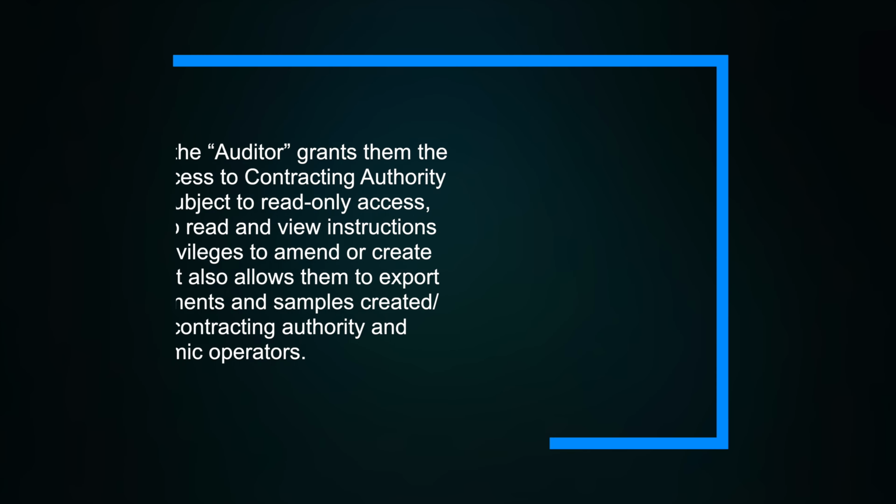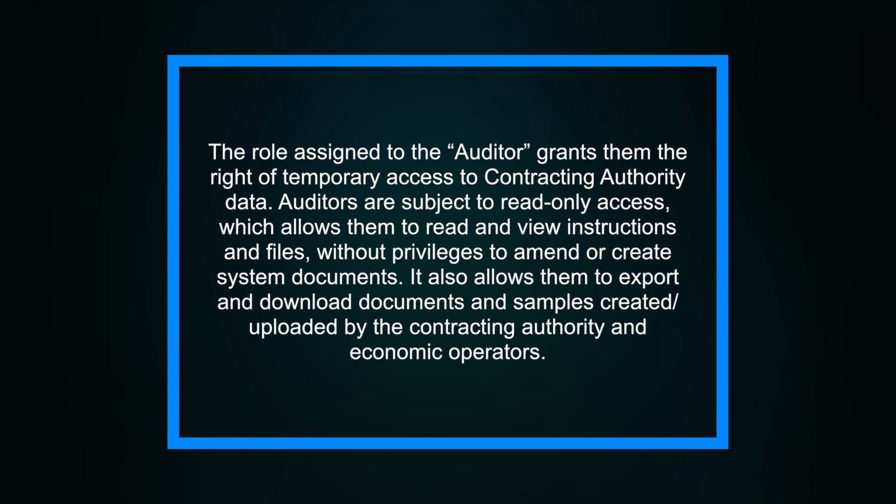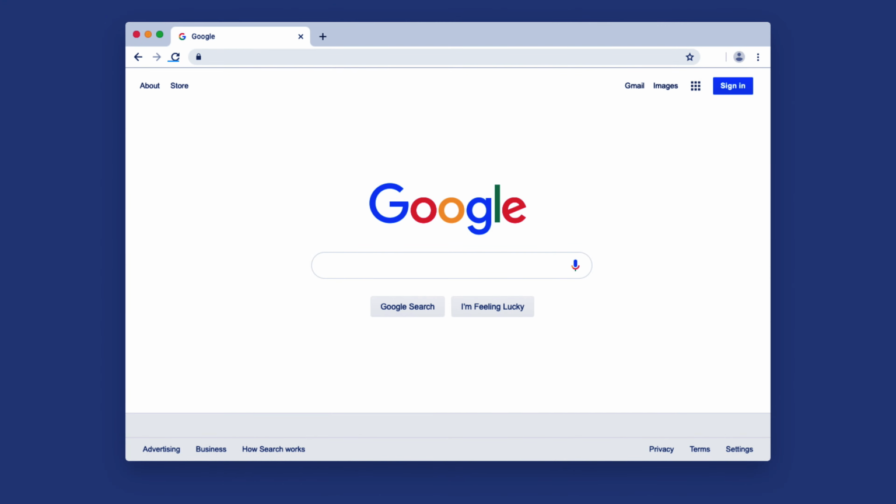Note: the role assigned to the auditor grants them the right of temporary access to contracting authority data. Auditors are subject to read-only access, which allows them to read and view instructions and files without privileges to amend or create system documents. It also allows them to export and download documents and samples created and uploaded by the contracting authority and economic operators. After an account has been activated and credentials are obtained, to enter electronic system data, the user is required to open the following page.